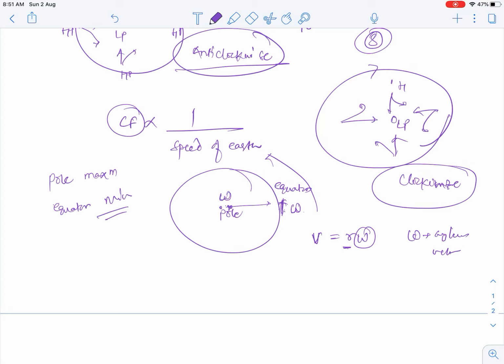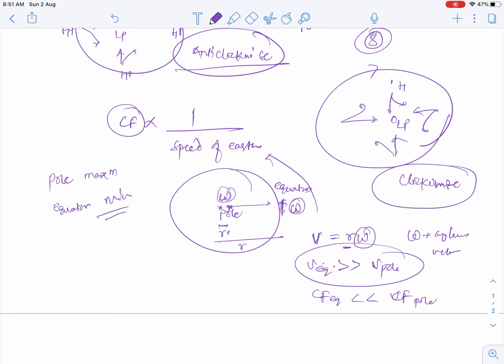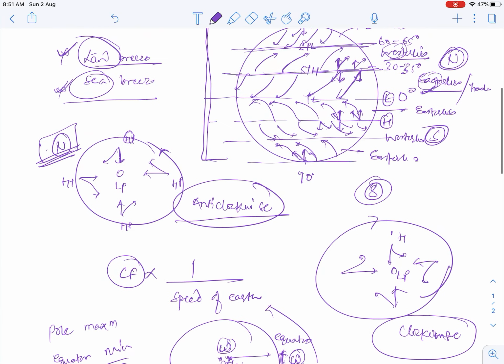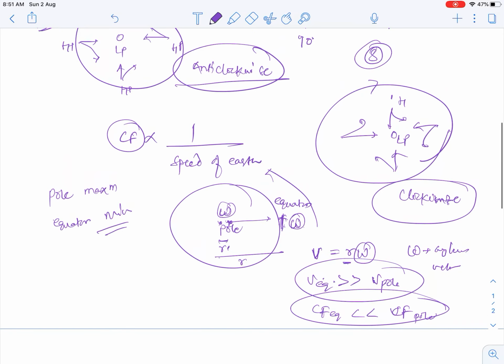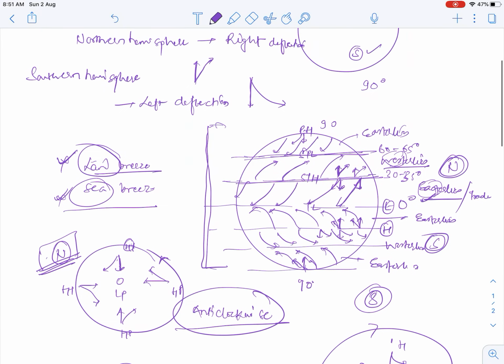Just near the pole, the angular speed is there, but the velocity will be close to 0. Let's say it is a very small r dash, and this is a big R, but omega is constant for both. So where will the velocity be more? Velocity at the equator will be much greater than velocity at the pole. Hence Coriolis force at the equator will be much less than Coriolis force at the pole. This is another phenomenon which we need to remember. So I think that's it for the Coriolis force and the wind system.